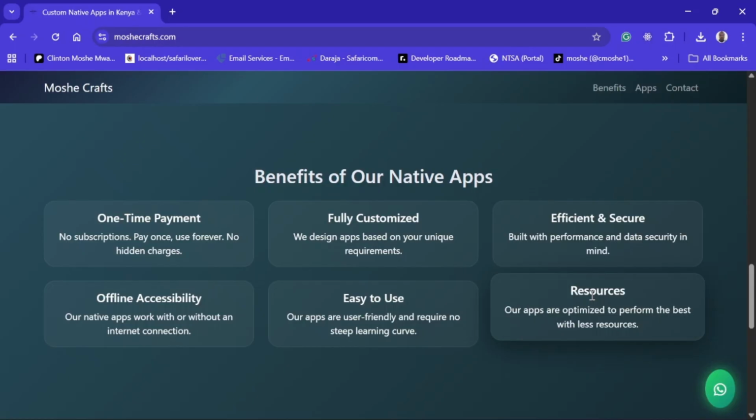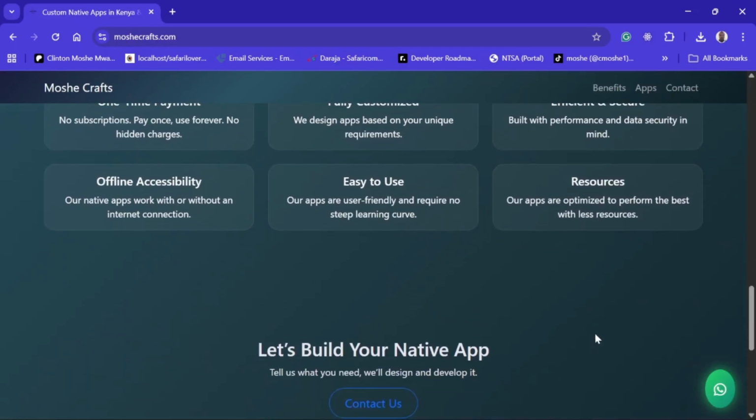Then the approach I've taken is that the software is offline, fast, accessible. That means that when the database is local, of course, you can access it locally fast. And if your database is online, you can access it when you're online. And I've designed this software so that it is very easy to use. I'll just show you in less than 30 minutes and you can use it. So they are extremely user friendly. Anybody can use them for performing a specific task. And I've made sure the software does not consume so many resources so that it can work even on laptops and desktops.